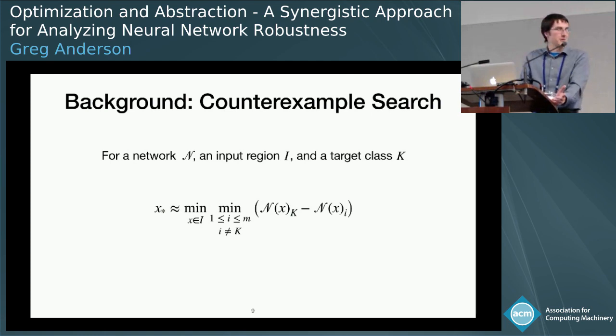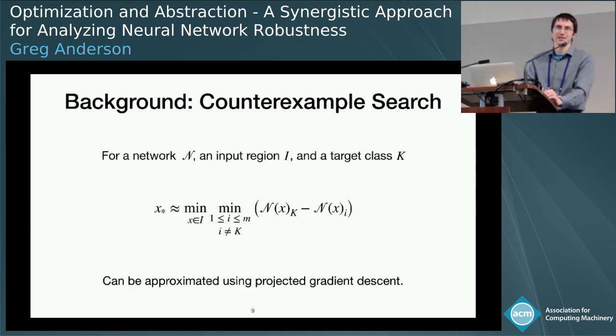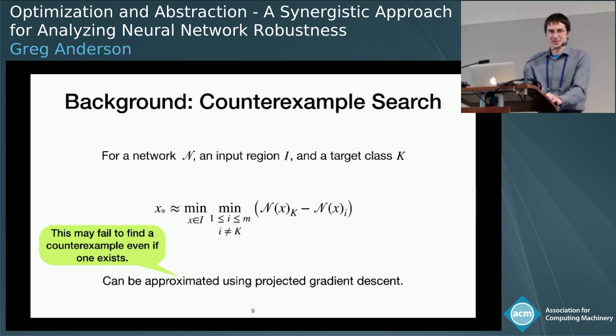And the other thing I want to note about this function is that it's continuous, and in fact it's almost everywhere differentiable, which means that we can use normal gradient descent techniques to try to find this optimum. And in particular, there's a well-known technique called projected gradient descent, which we can use to do this optimization subject to this constraint that x has to be in the input region we care about. However, as with most gradient descent techniques, this may fail to find a counterexample because the optimization is not guaranteed to converge to some global optimum.